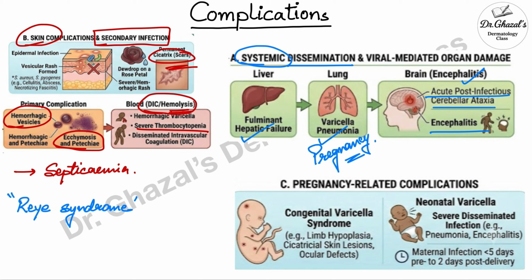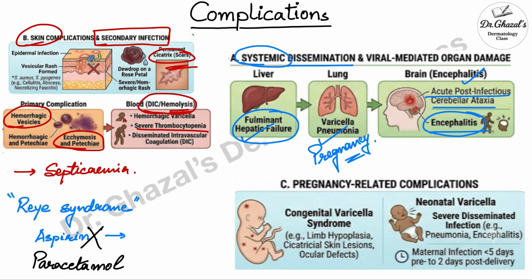In this, when a genetically predisposed child is given aspirin for fever in any viral infection, it leads to fulminant hepatic failure and encephalitis. So, always avoid aspirin in a kid. You can give acetaminophen or paracetamol to avoid the risk of Reye syndrome.